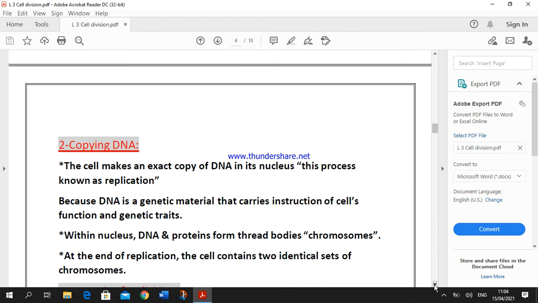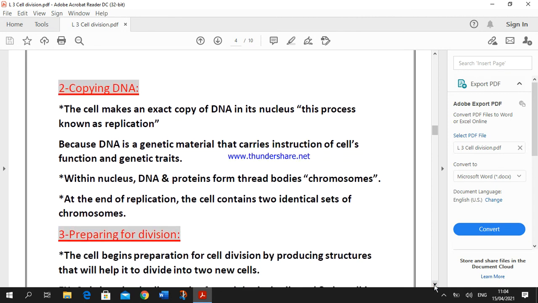The cell forms an exact copy of DNA. Why DNA? Because DNA is the genetic material that carries the instructions for the cell's function and genetic traits. After that, within the nucleus, DNA and proteins form bodies known as chromosomes. At the end of replication, the cell contains two identical sets of chromosomes.